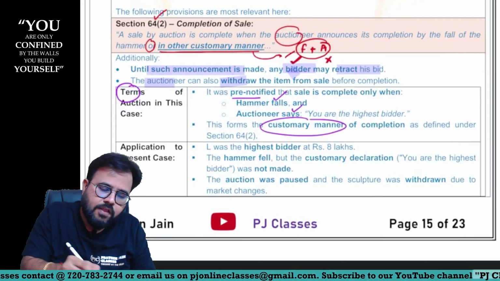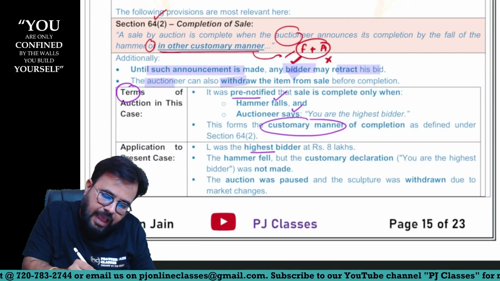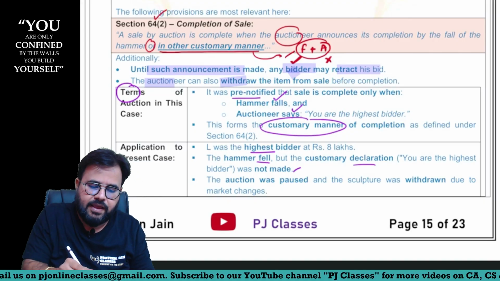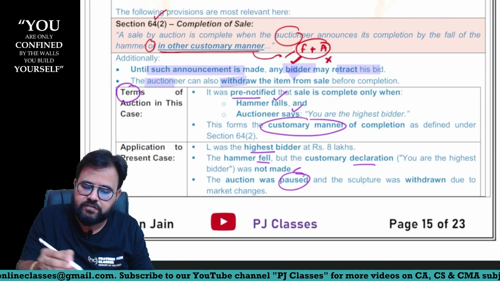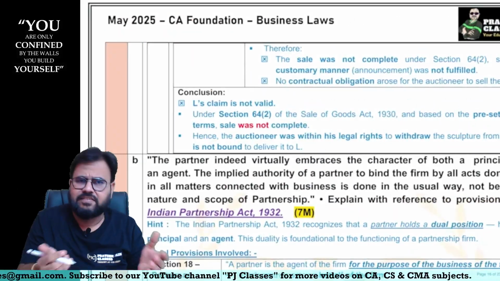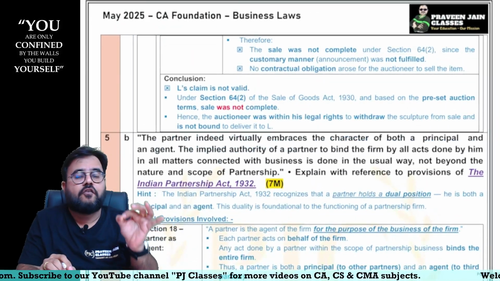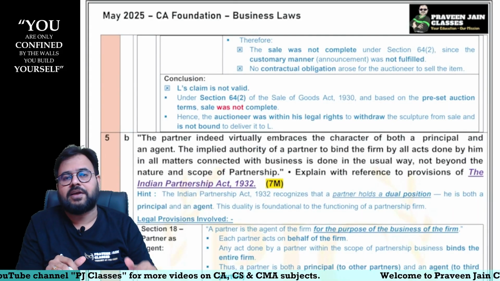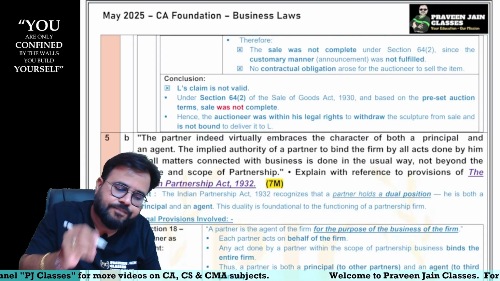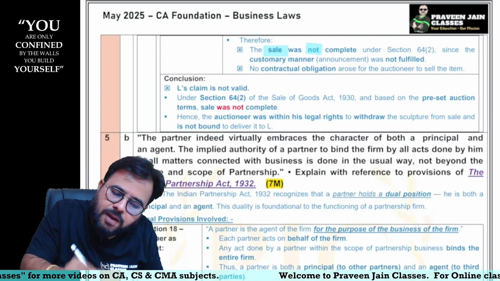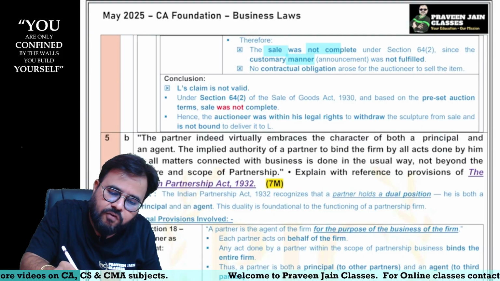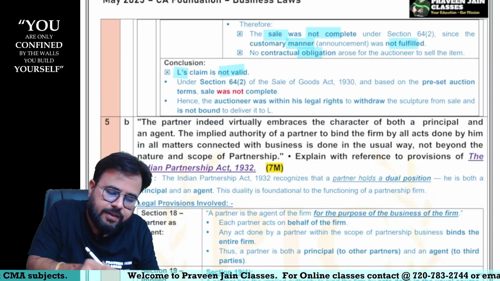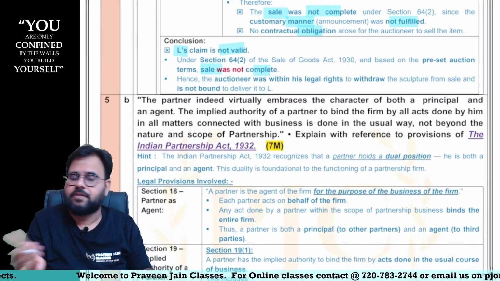Answer is no. So, L was the highest bidder. The hammer fell, but the customary declaration that you are the highest bidder was not made. Hence, in between, the auction was paused and the sculpture was withdrawn, sir. Is this allowed? Yes. Can I say an offer can be revoked before the acceptance? Here, acceptance is not made, and who has to make the acceptance, sir? Can I say the auctioneer, sir? The sale was not complete since the customary manner was not fulfilled. Hence, there is no contractual obligation. Hence, L's claim is not valid because the sale was not completed, sir. That's it, sir.